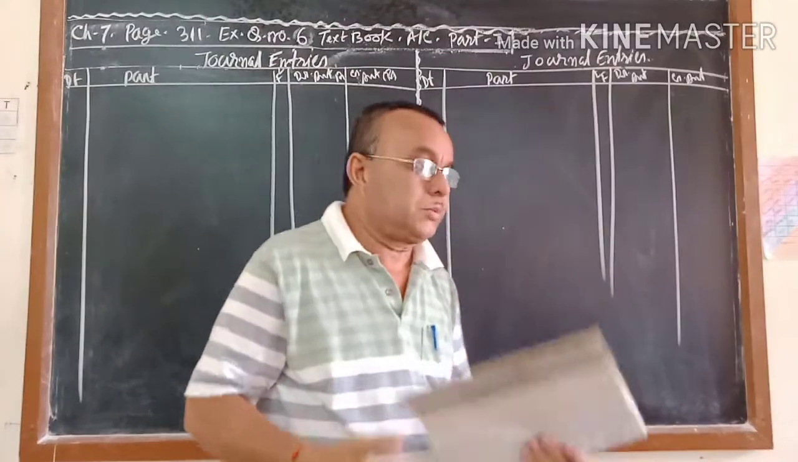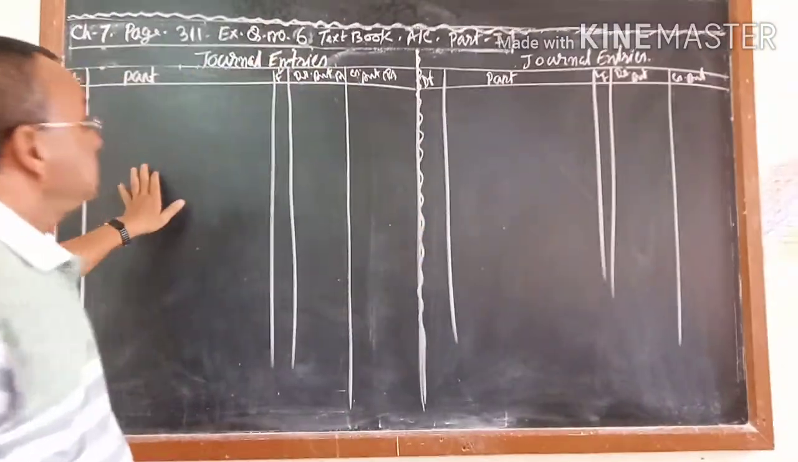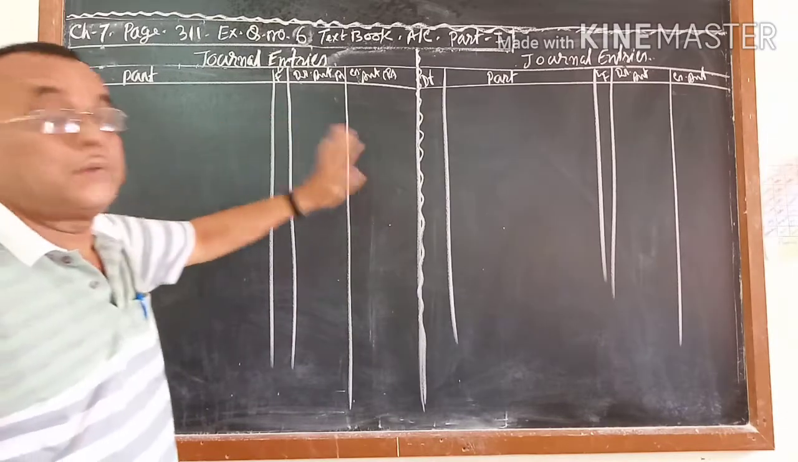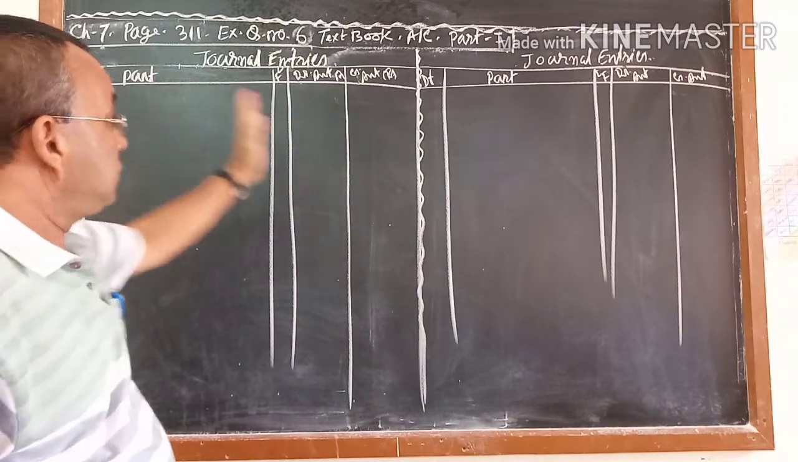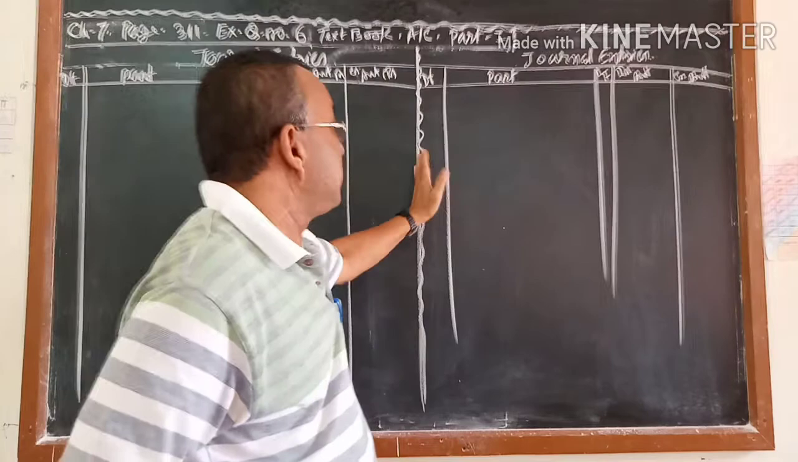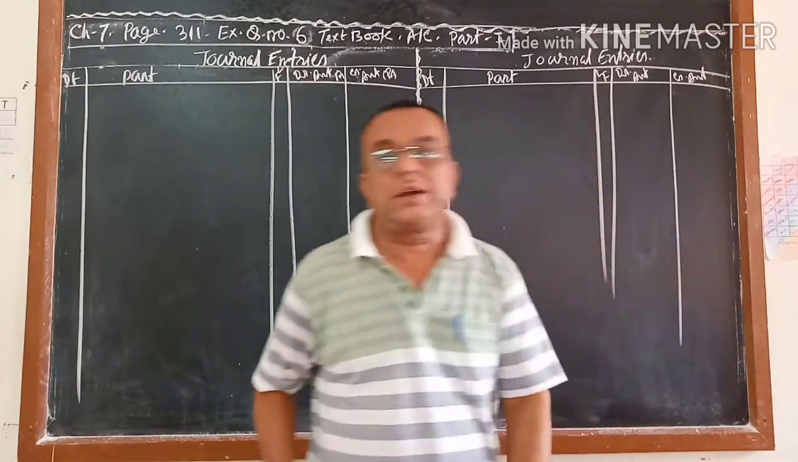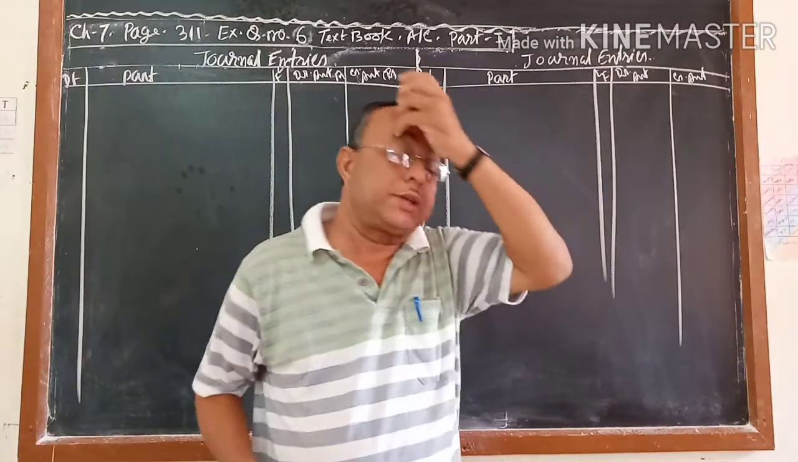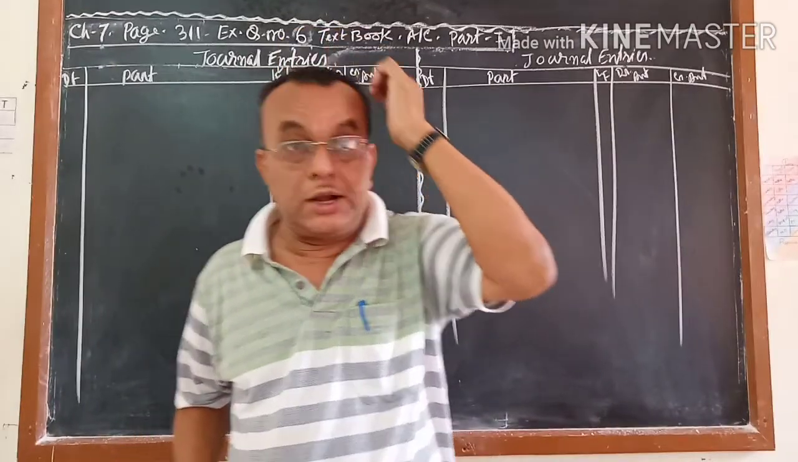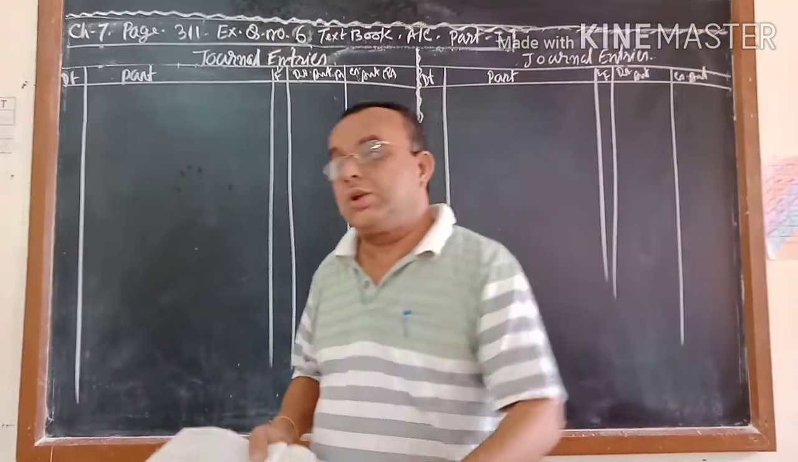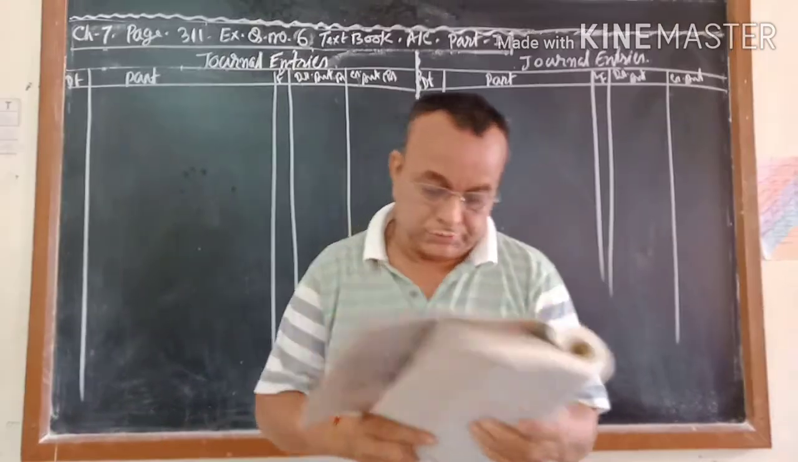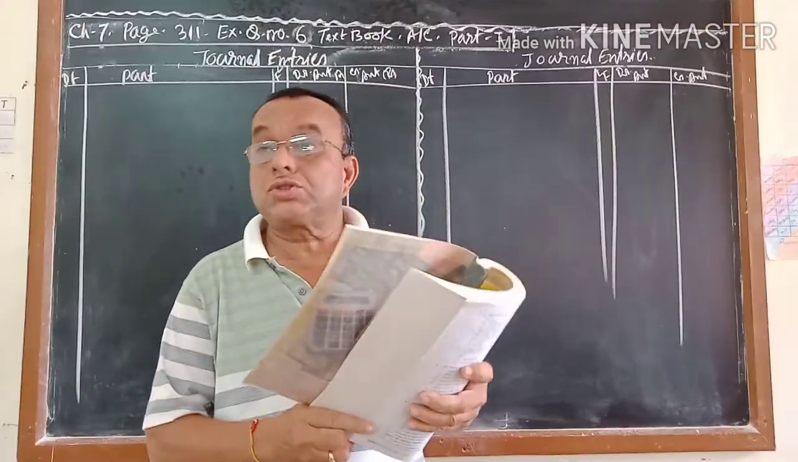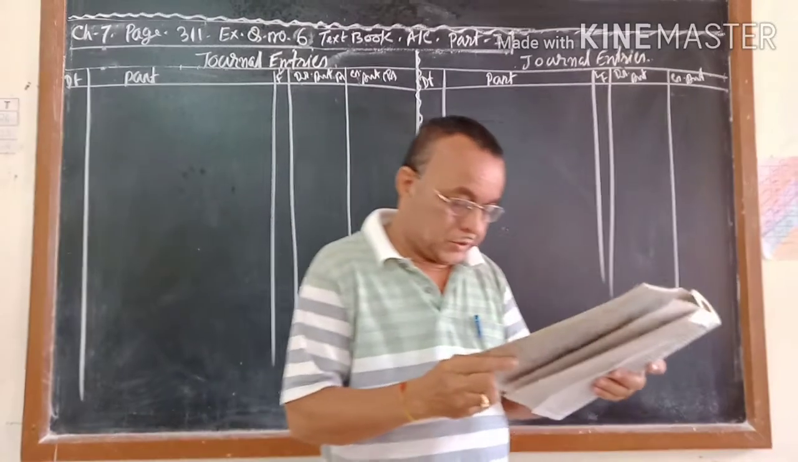You follow question number 6. Here I have done 2 journal formats. From here to here is 1 journal format, and from here to here is another journal format. This is the first page and this is the second page. I will write the journal entry, and you will write the narration in your own language. I am reading the question, you follow it very carefully.